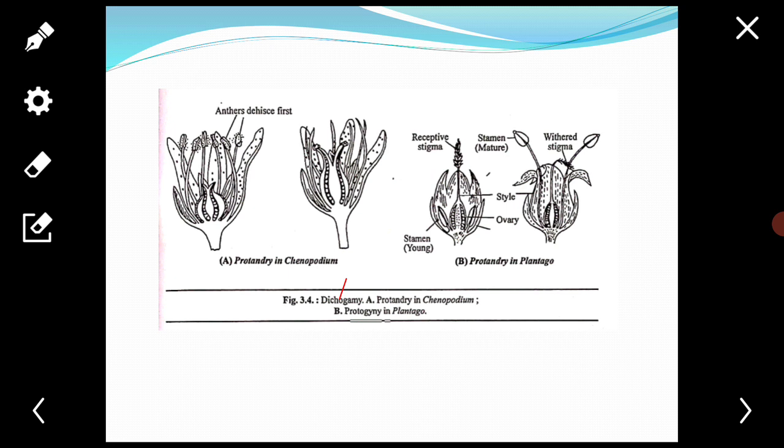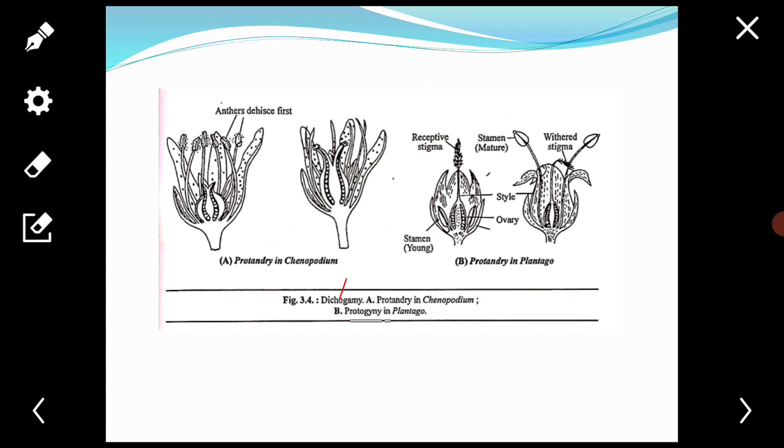Pollen and stigma of the flower mature at different times to avoid self pollination.